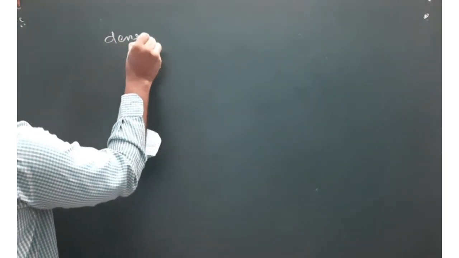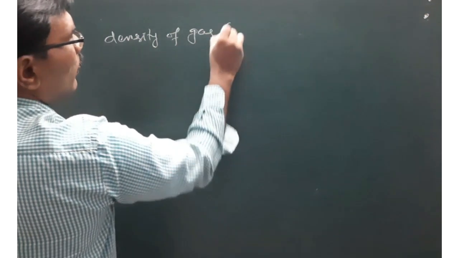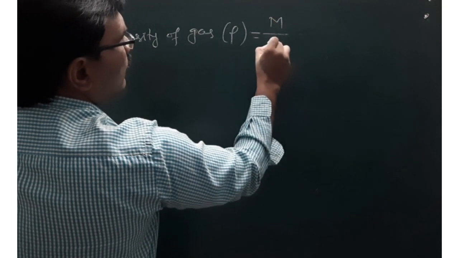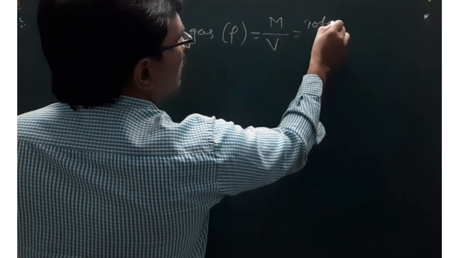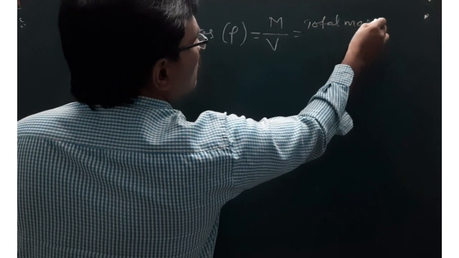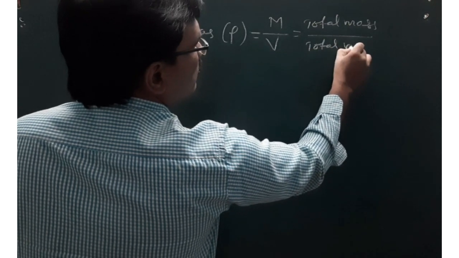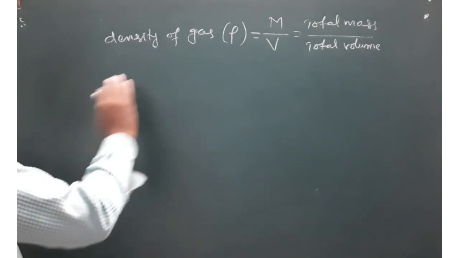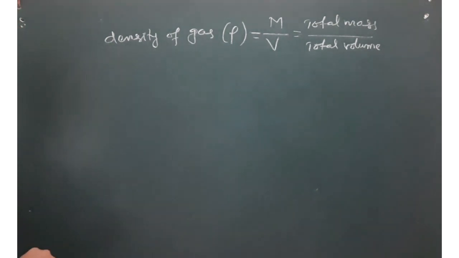Density of a gas, we denote by a symbol called rho, and that is equal to total mass of gas divided by total volume of the gas. Okay, so total mass of gas divided by volume occupied by the gas. So these are the symbolic representations we use in solving objective questions.